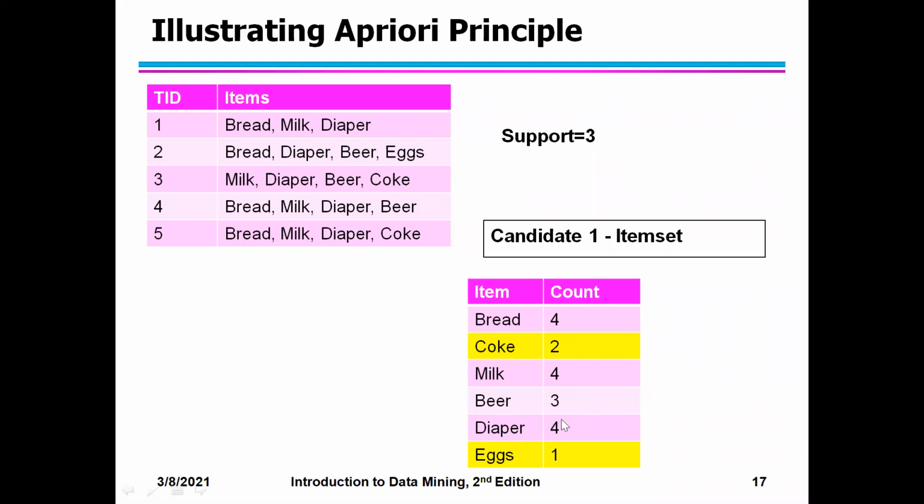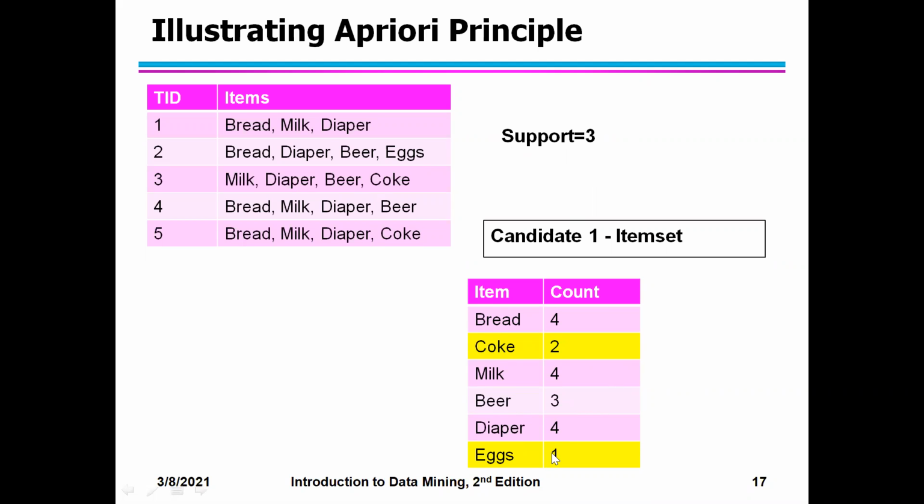Now from the candidate item set, you have to generate the frequent one item set. What is the frequent one item set? All those items which satisfy the support number become my frequent item sets. For example, Coke has a count of 2, but the support I have given is 3. So it is not satisfying, and I have to eliminate Coke from the list.